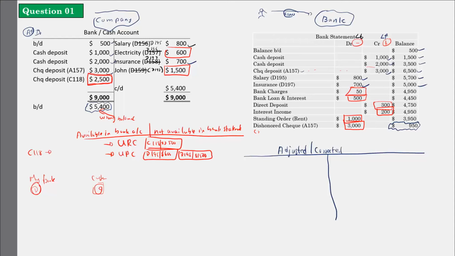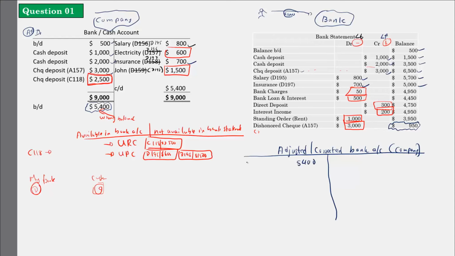Who is preparing this? The company. I am preparing this because in the bank statement they have charged these things. They have included these transactions which are not there in my accounts, right? So I have to include them. This 5,400 is wrong, so I am taking this 5,400 as my wrong balance. Let's make the adjustments here.